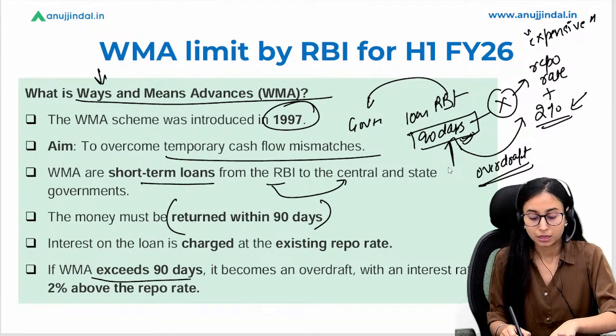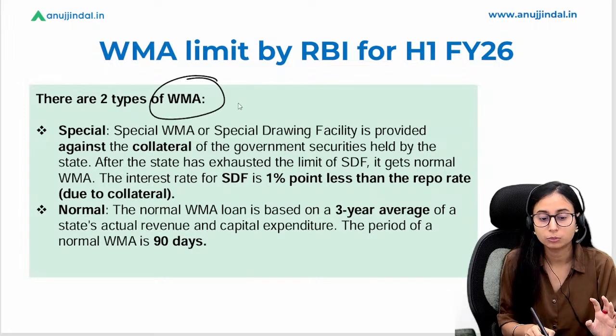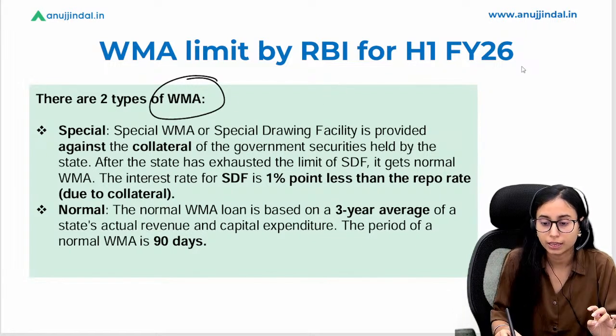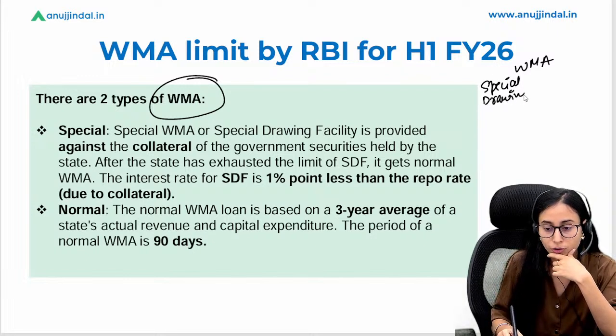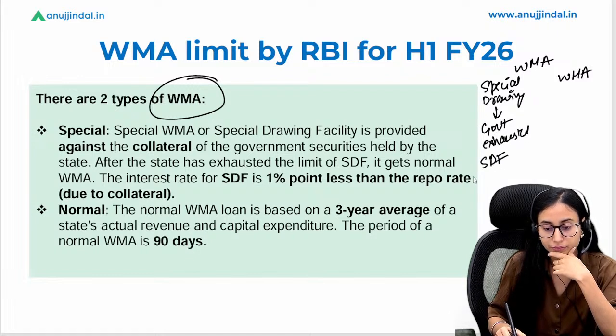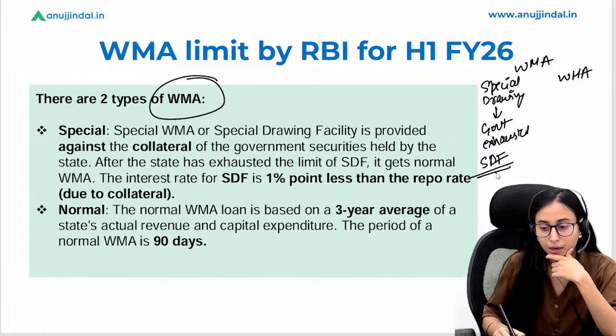Now, let's have a look on the types of the WMA. So there are two types of, we can say, WMA. So one is special drawing facility, and then we have WMA. In case the government have exhausted this SDF, then they come to normal WMA.